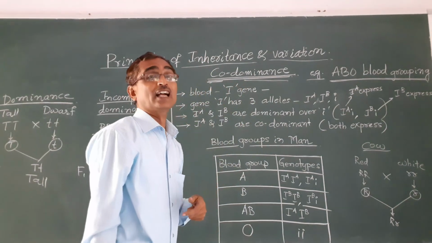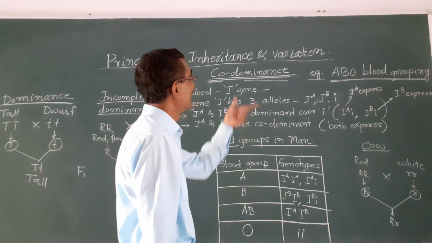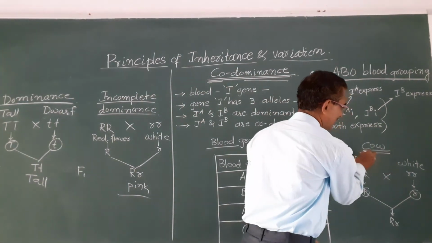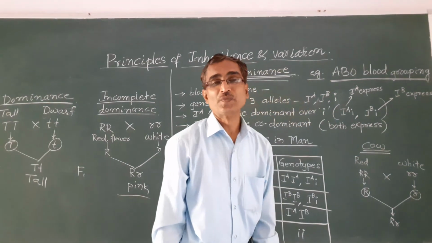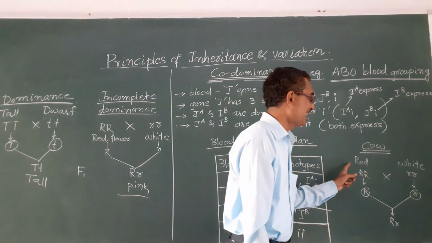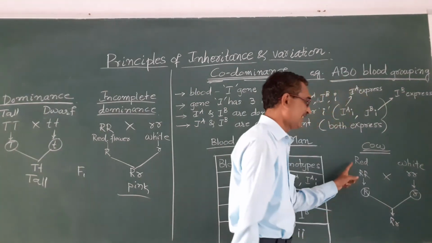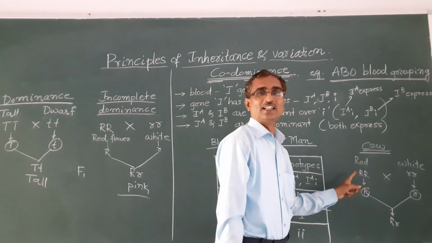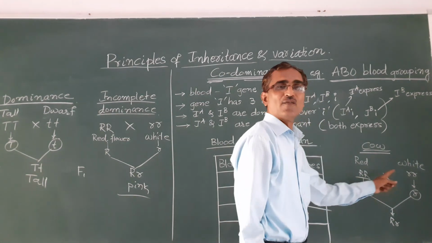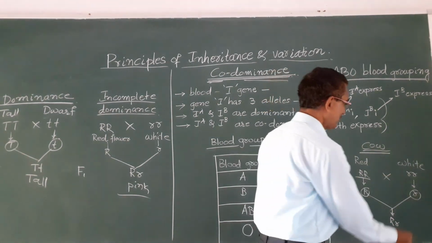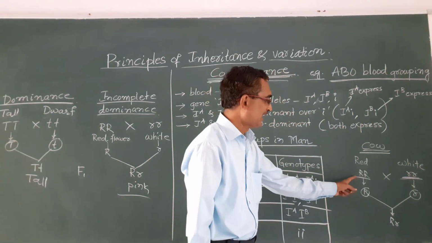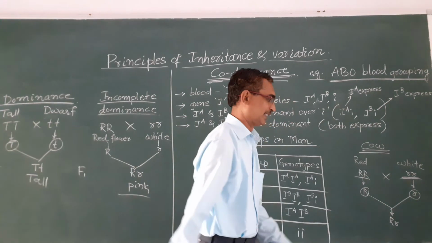An example for this codominance is the skin color of a cow. You take red and white. Red is denoted by capital R and capital R, and white skin color is denoted by small r and small r. These are the parents.